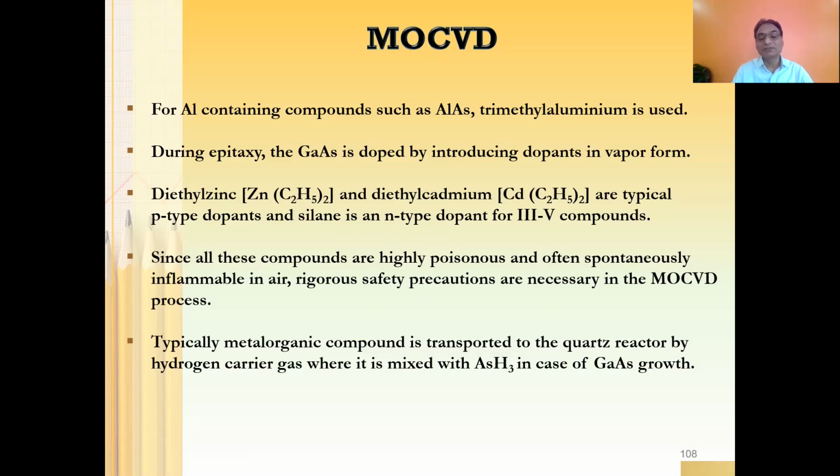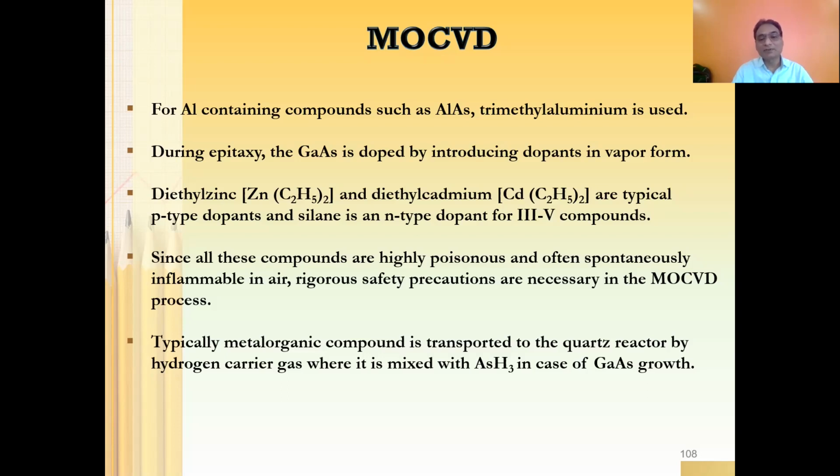Therefore, whenever you will be using these gases and compounds, whatever the form, solid, liquid, or gaseous, rigorous safety precautions need to be taken. Otherwise, there can be threats, there can be some problem. So you need to take care of that.